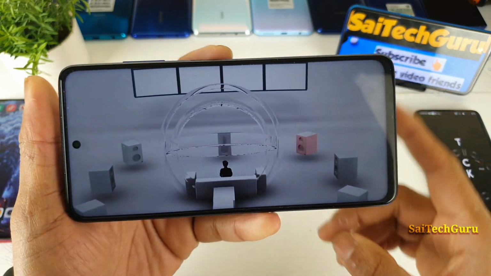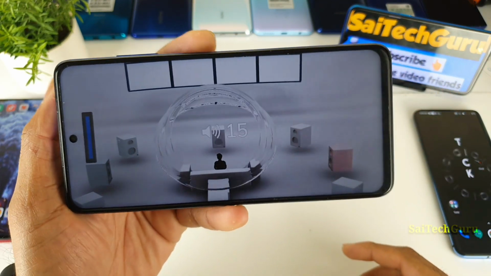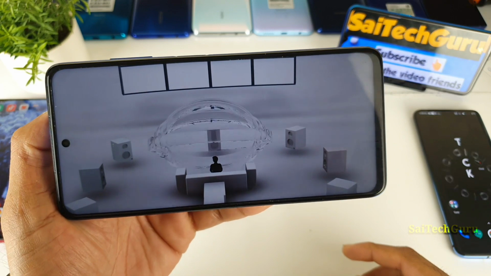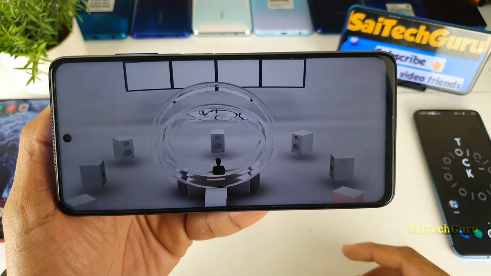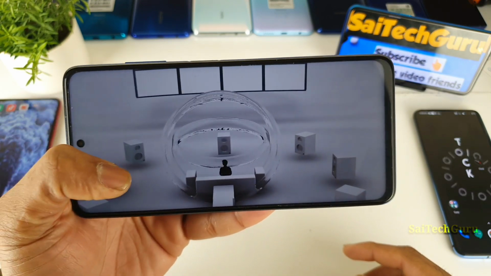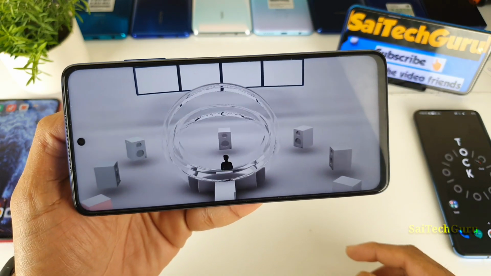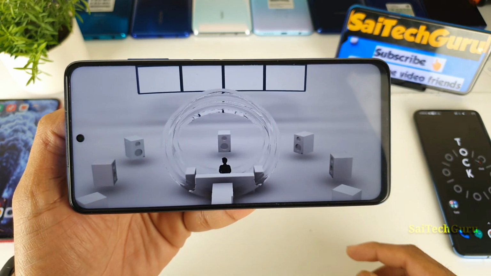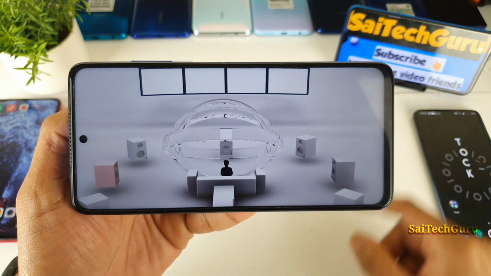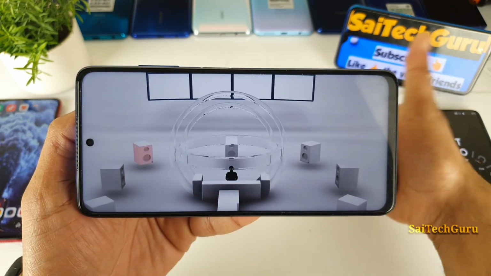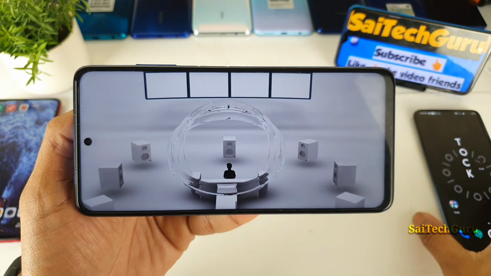Right front. Right. Right surround. Back. Left surround. Left. Left front.